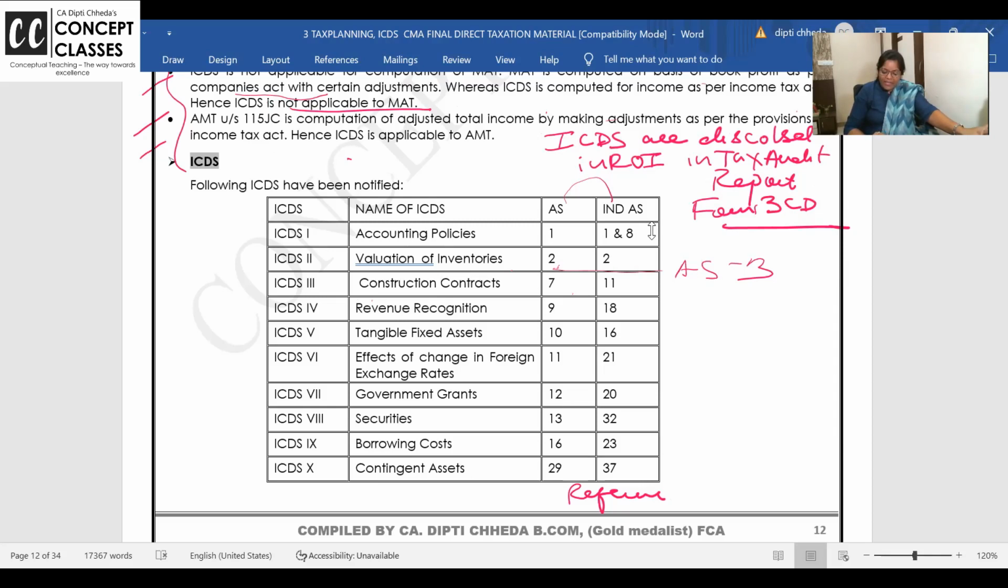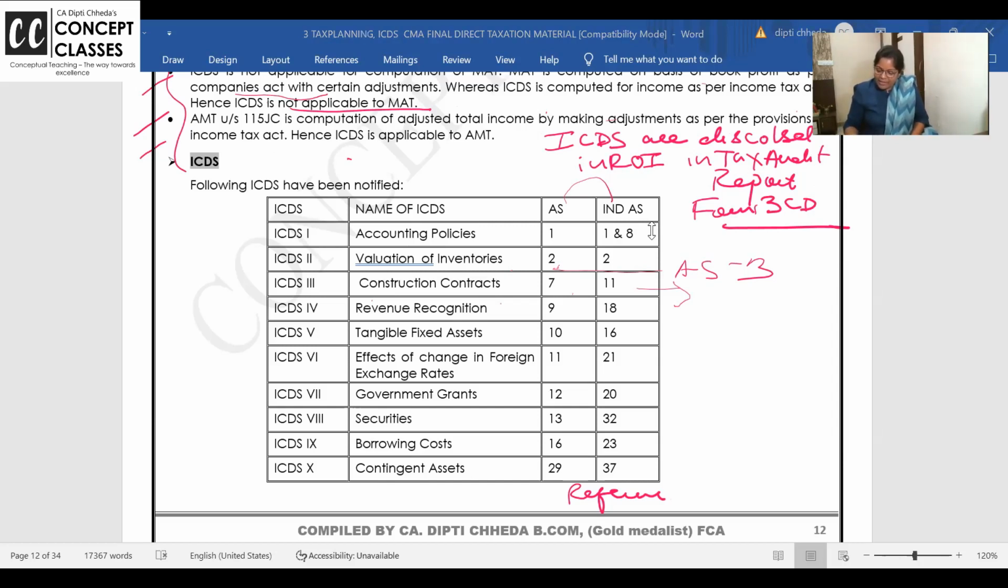ICDS 3 is construction contract, which is like AS 7. Compulsory, I feel, I don't know, I am actually not an FR teacher, so it could be wrong. But I feel for ICDS construction contract, they do ask questions: how to compute and how you are showing the percentage and all.